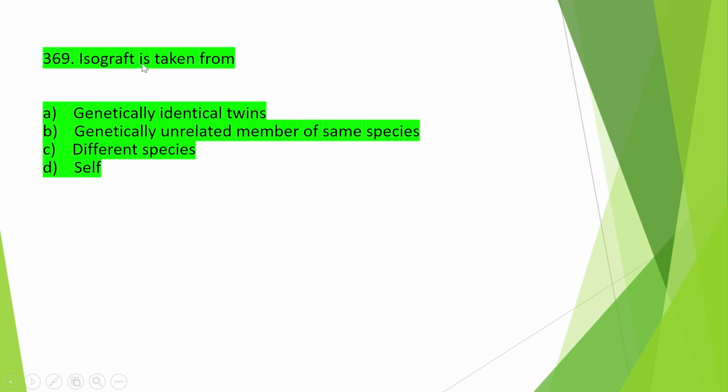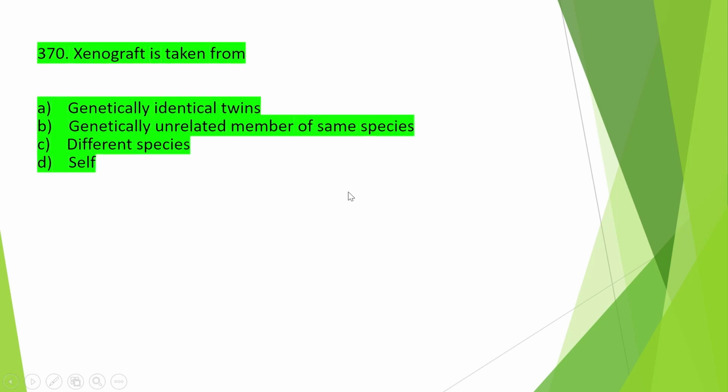So next one is, isograft is taken from genetically identical twins, or genetically unrelated members of the same species, or different species, or self, and the right answer about the isograft is option A, that is genetically identical twins. So isograft is taken from genetically identical twins.